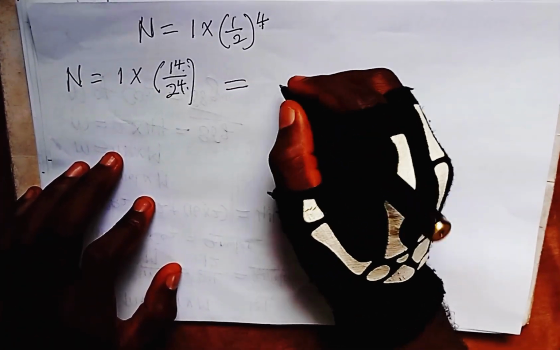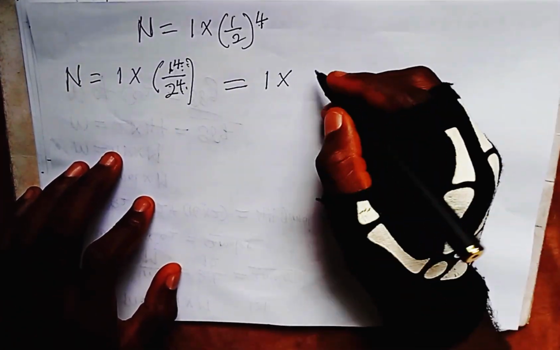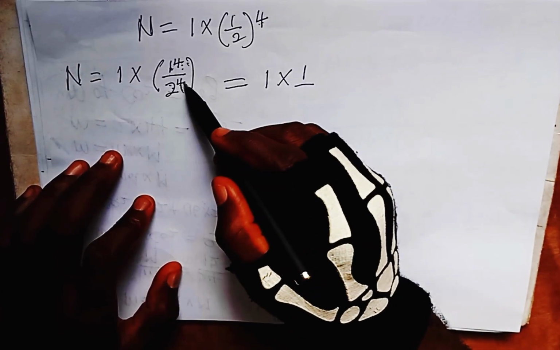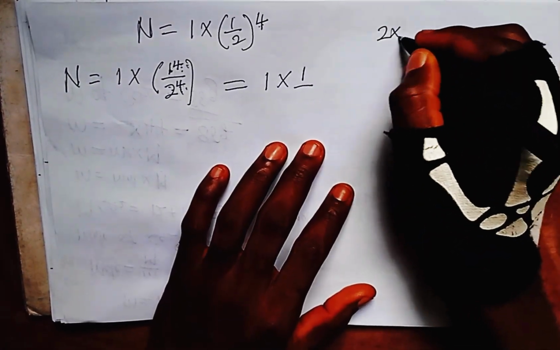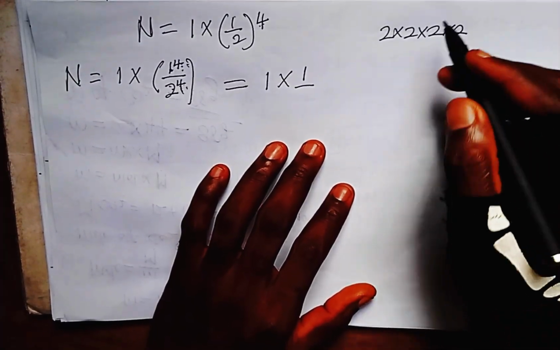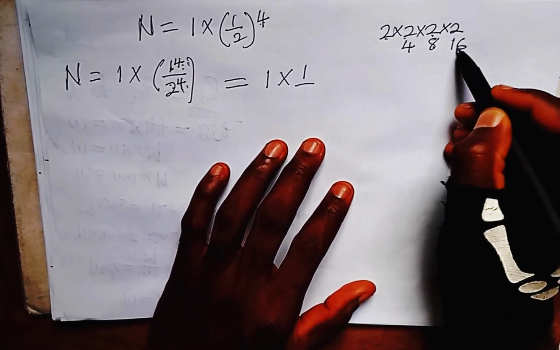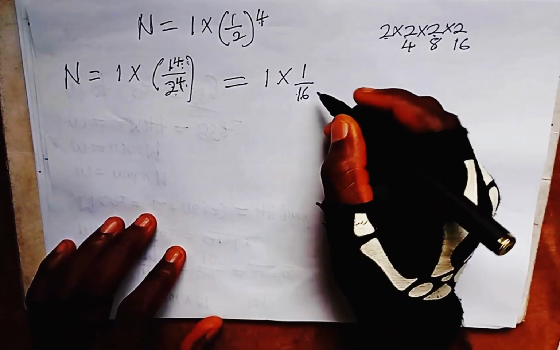This will give us 1 times 1 times 1 times 1, in 4 places. It will still give you 1. So we are going to have 1 over 2 times 2 times 2 times 2, in 4 places. 2 times 2, 4. 4 times 2, 8. 8 times 2, 16. So this is 16. So this is what we have.